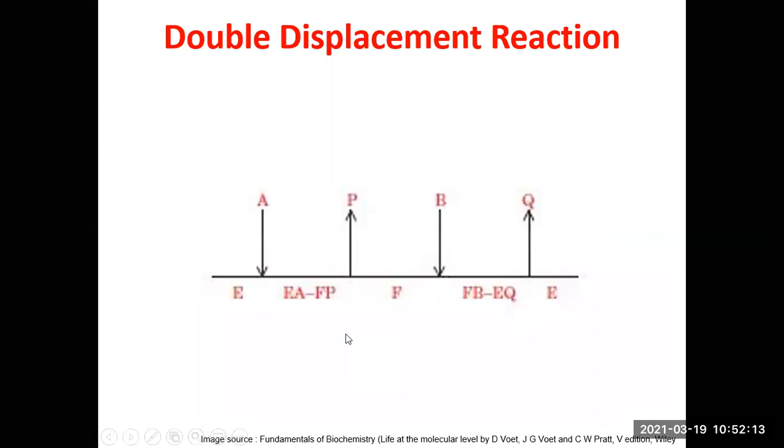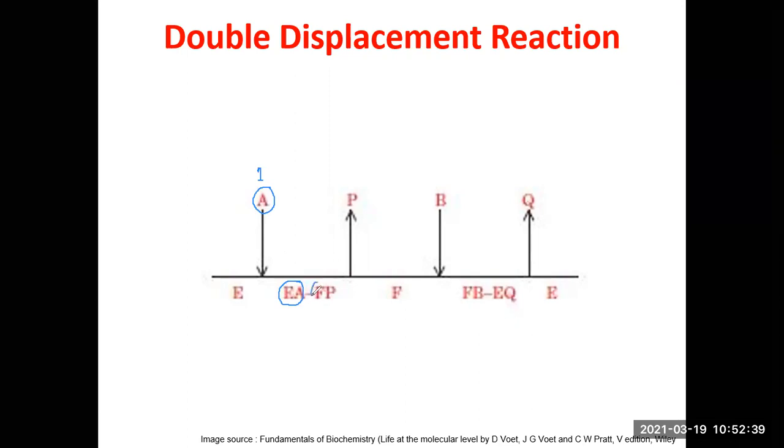So you can understand it from this particular diagram also. Your enzyme, entry of substrate 1 takes place. Right? So you get a binary complex EA. Then substrate A will transfer a functional group to the enzyme.